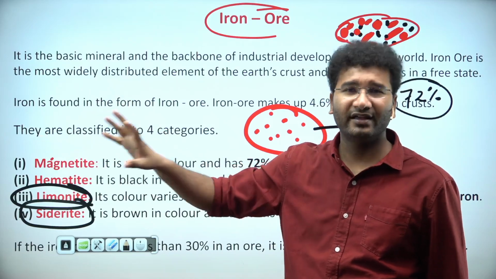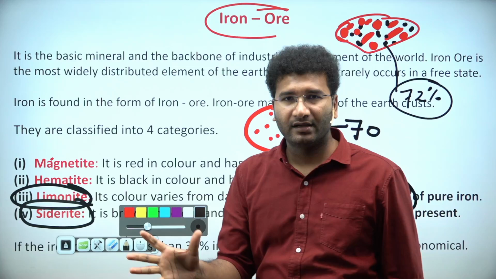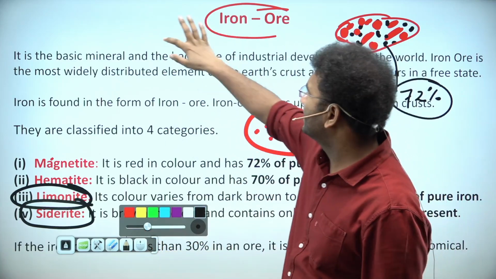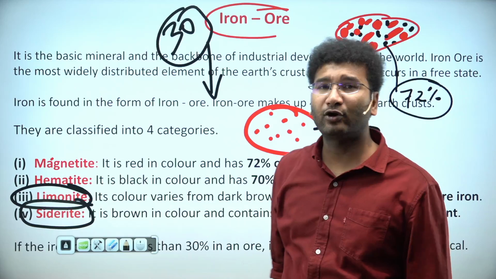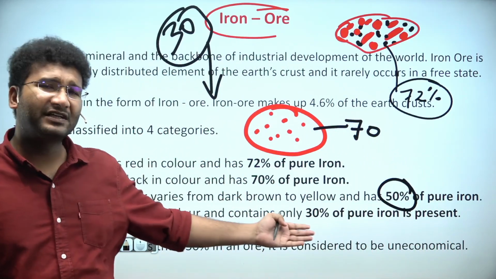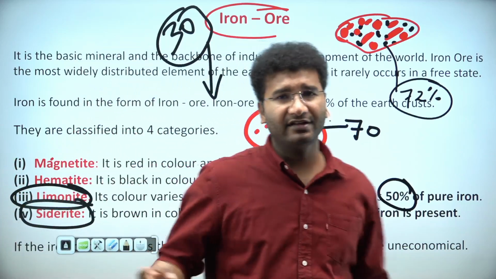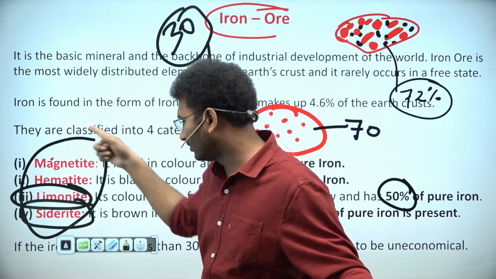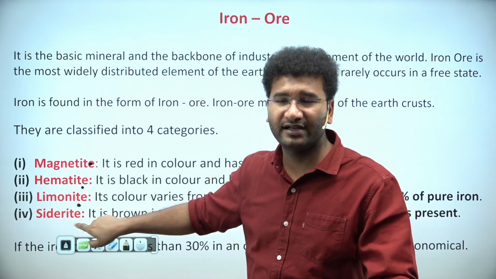Any rock which is having less than 30%, there are a good number of rocks like that, cannot be used for industrial purposes. If it is less than 30%, it cannot be used for industrial purposes. But there are many rocks which are having less than 30%. We do not take them into consideration. Majorly, we take these four entities into account: magnetite, hematite, limonite, and siderite.